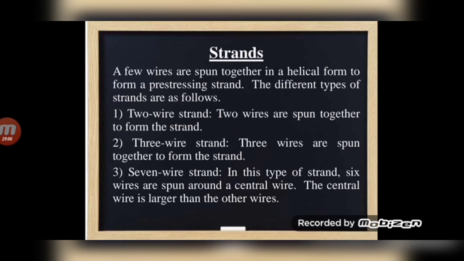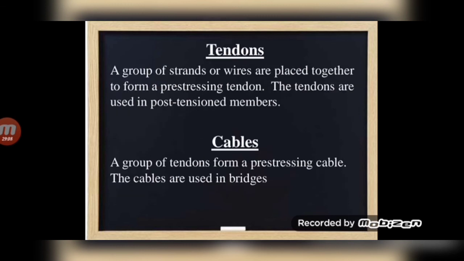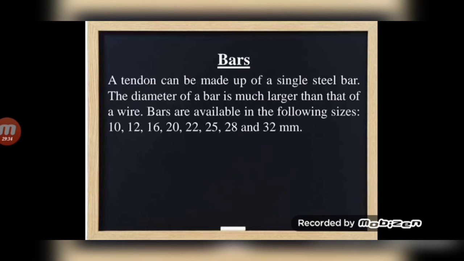Next, tendons. A group of strands or wires are placed together to form a pre-stressing tendon. The tendons are used in post-tension members. So tendons means the group of strands or wires placed together is called as a tendon. Next, cables. A group of tendons form a pre-stressing cable. The cables are used in bridges. So next, bars. A tendon can be made up of a single steel bar.